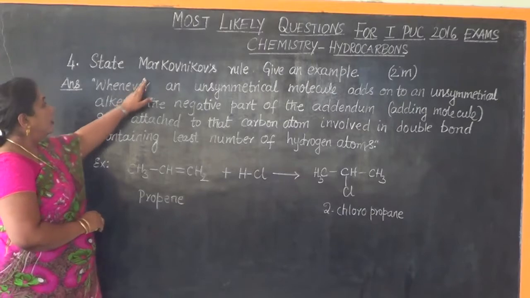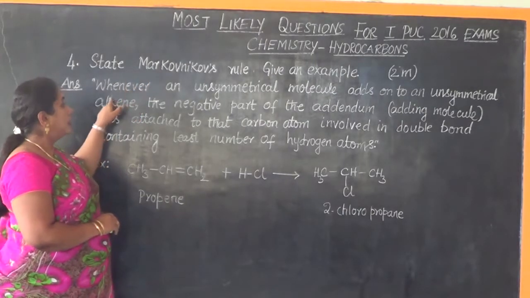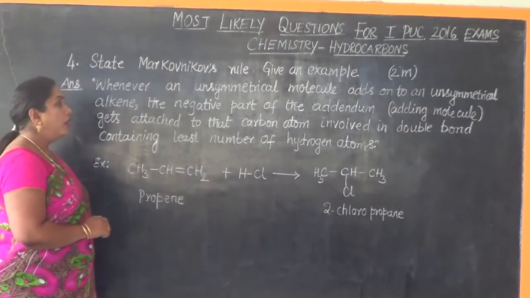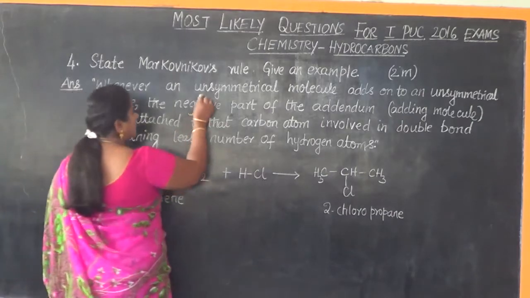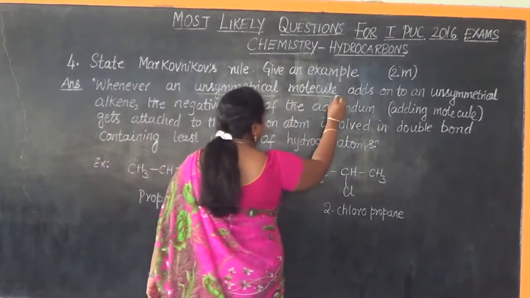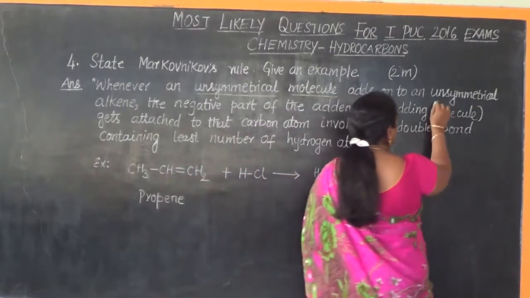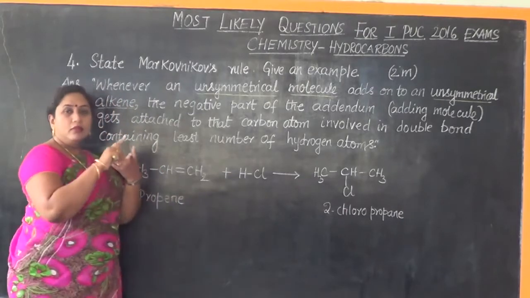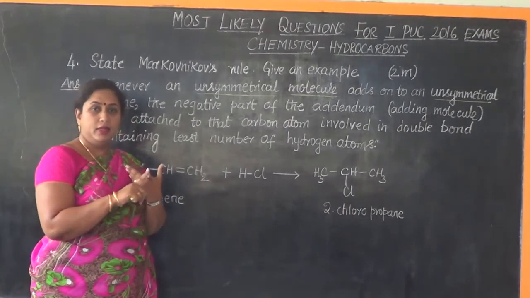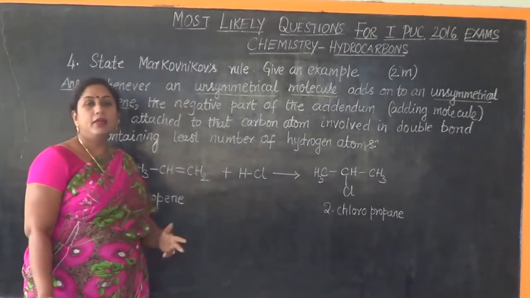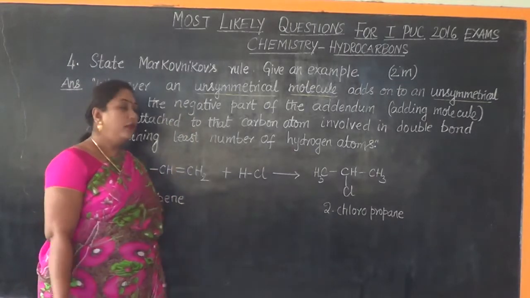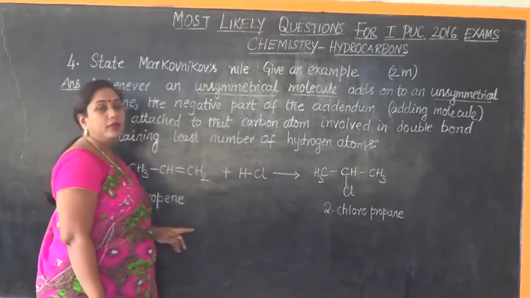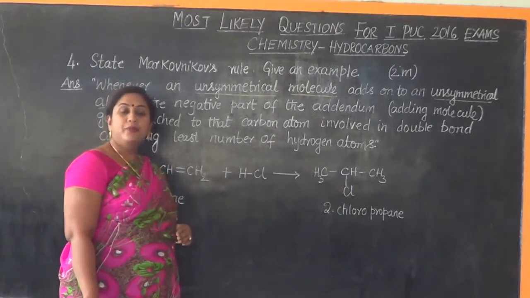Look at this. State Markovnikov's rule. What is the statement of Markovnikov's rule? Whenever an unsymmetrical molecule adds to an unsymmetrical alkene. Children, these are the two important focus points to which I would like to draw your attention. The molecule that is trying to add should be unsymmetrical, and what is it trying to add to? An unsymmetrical alkene. What is this unsymmetrical molecule? What is this unsymmetrical alkene? Let me explain this to you.